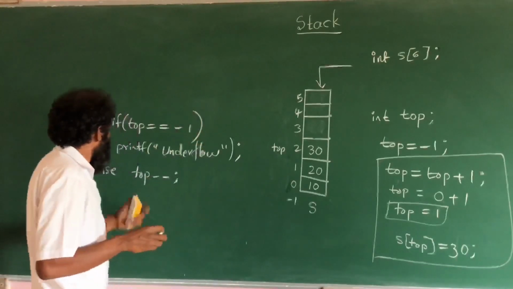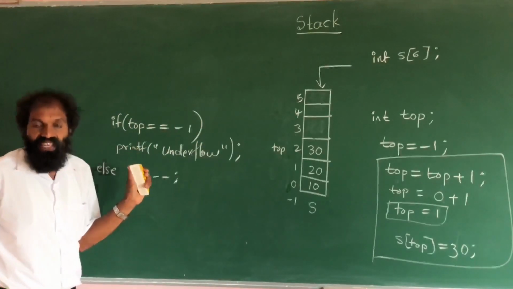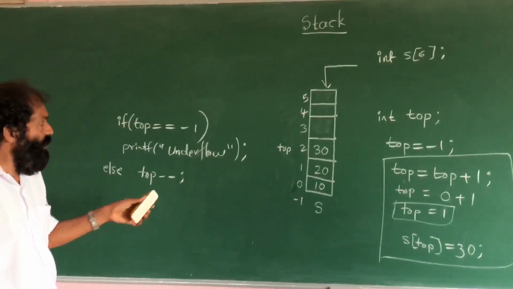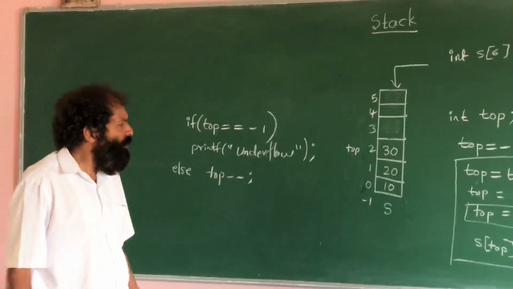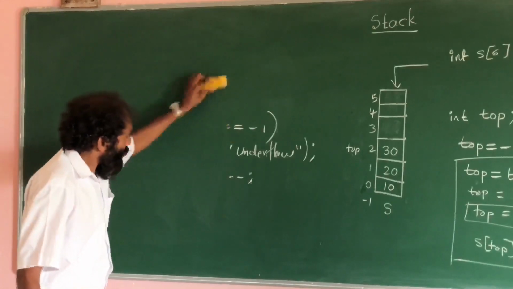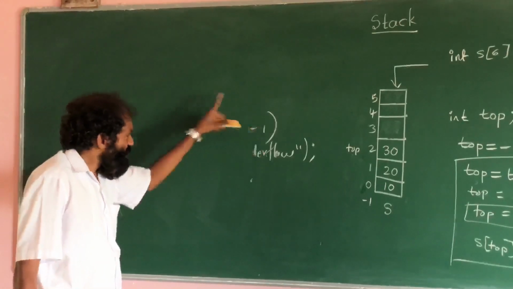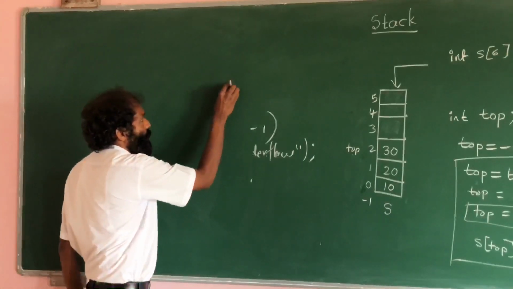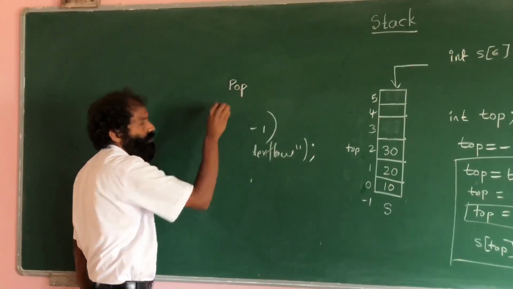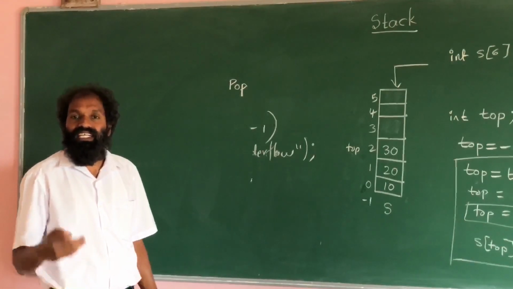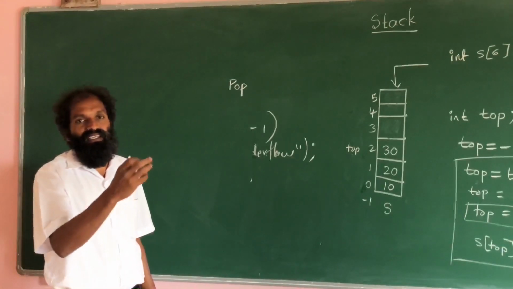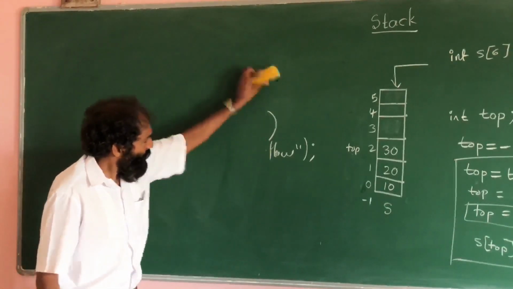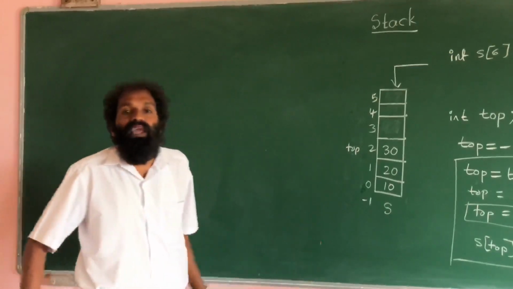Okay, this is how we can delete an element from the stack. This process of deleting an element is called pop. Pop means deleting an element from the stack. Now we want to display. Okay. Now how to display?